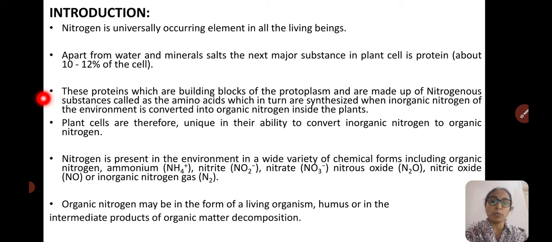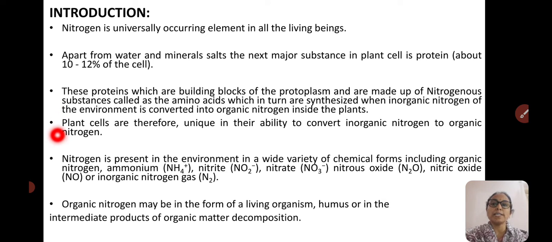Nitrogen makes a very important component of even the chlorophyll, and also of many important substances present in the body, like hormones, vitamins, etc. These proteins are the building blocks of the protoplasm and are made up of nitrogenous substances.